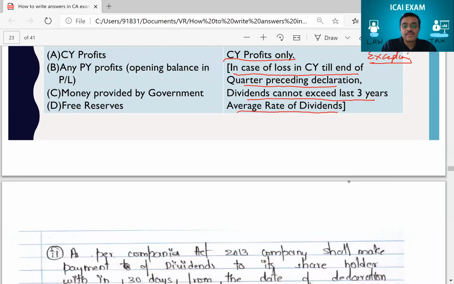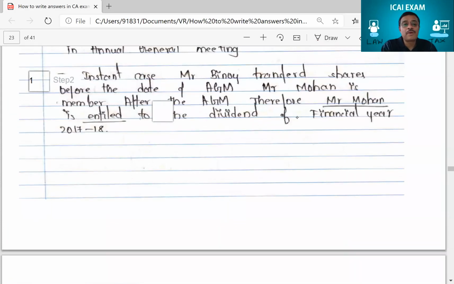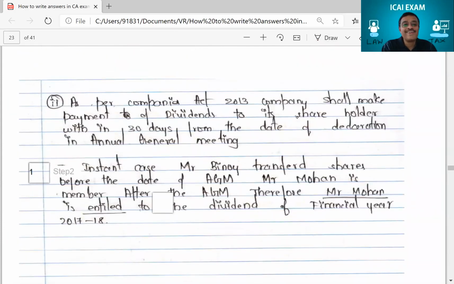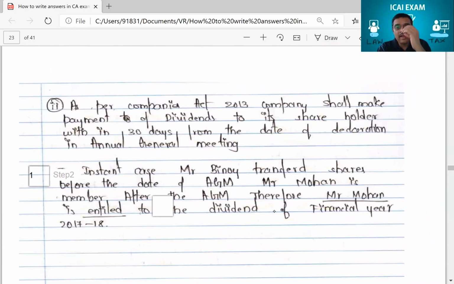Then the other part of the question. What was the other part of the question? That Mohan, remember Mohan? Yeah, there he got only 1 mark. Now, where did he lose the mark? Let's see where he lost the mark. Let's start. As per the Companies Act, company shall make payment of dividends to its shareholders within 30 days from the date of declaration.